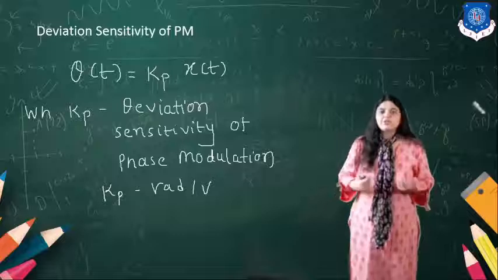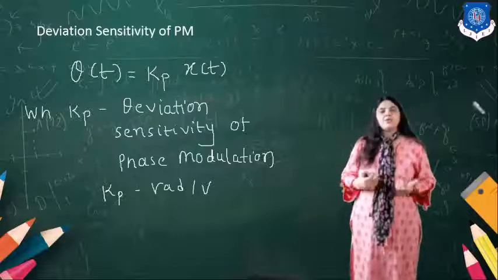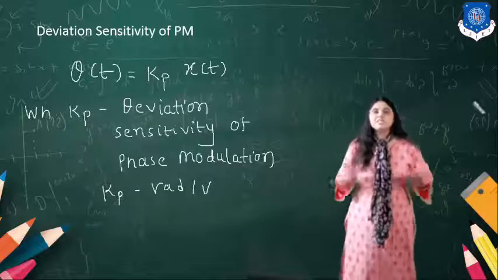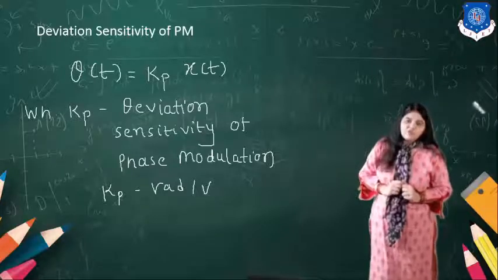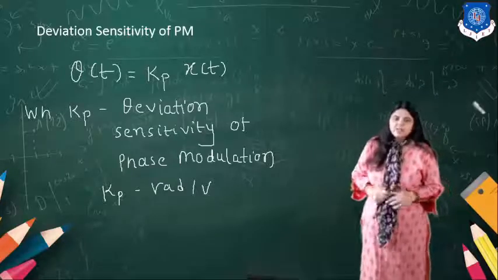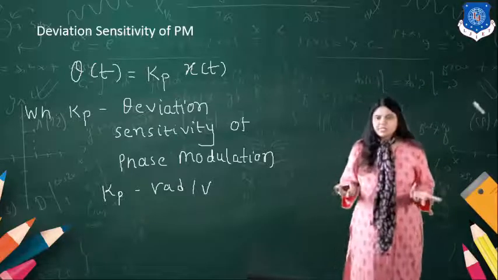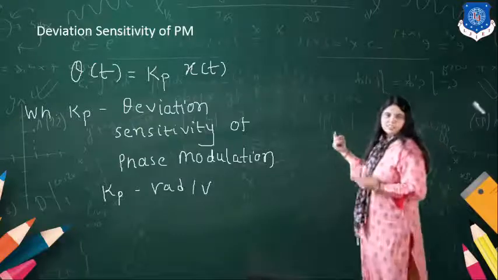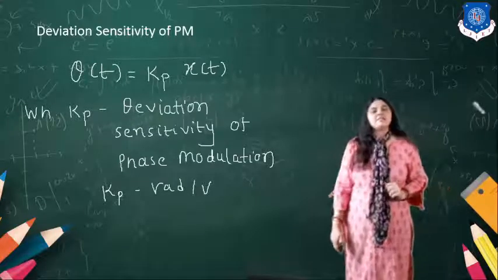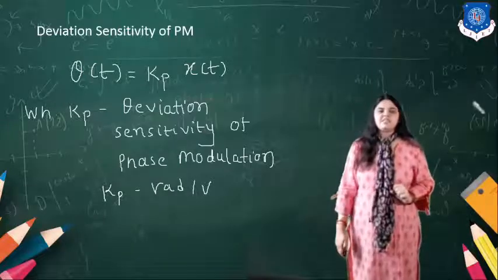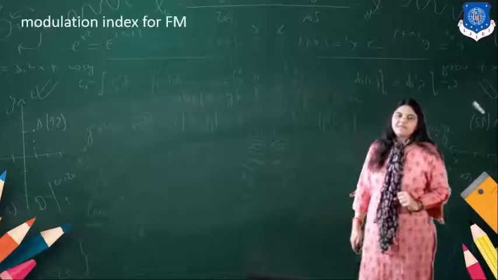And what should be the unit of that Kp? The phase is changing with respect to the amplitude of the modulating signal, and the unit of theta is radian. So it's radian per volt. That is the deviation sensitivity in case of the PM.